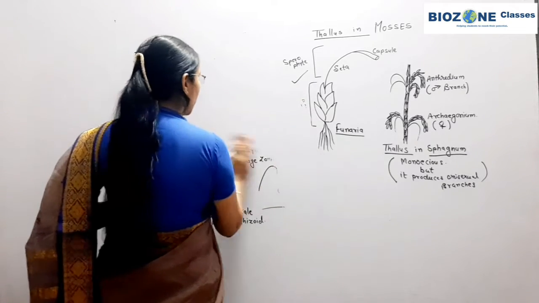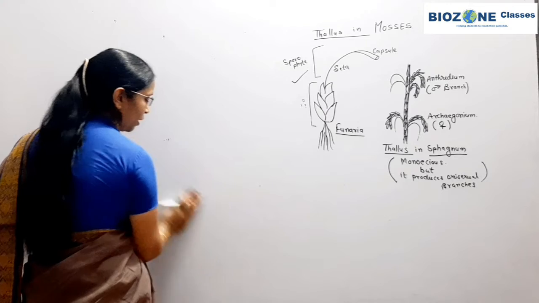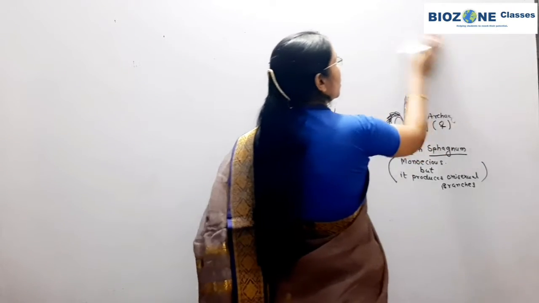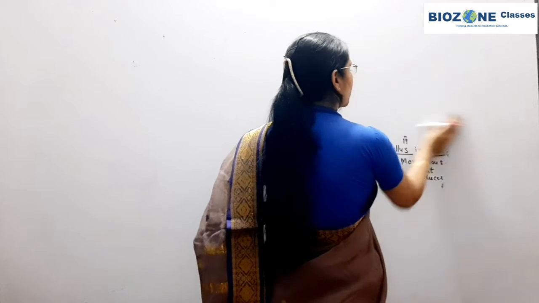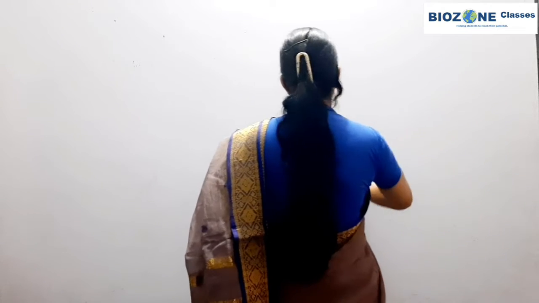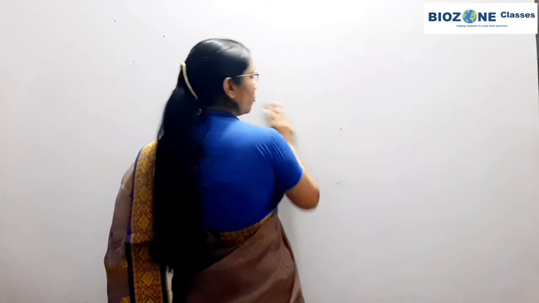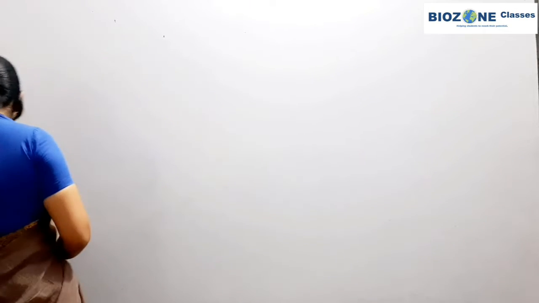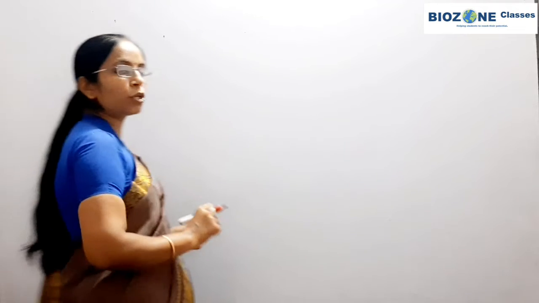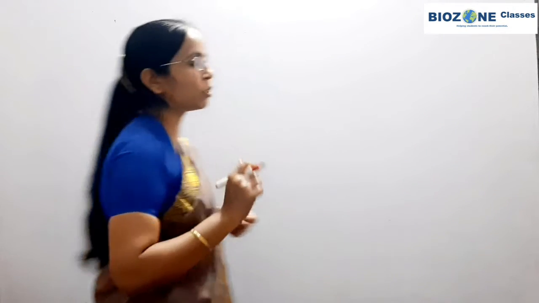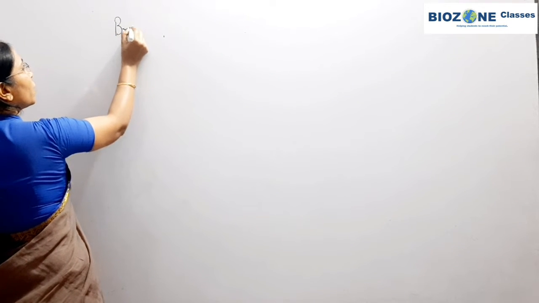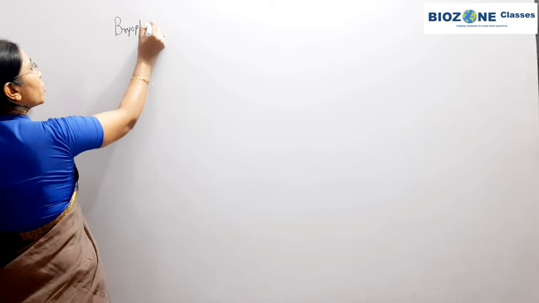Now we come towards the reproduction in Bryophyta. Mainly in plants, asexual reproduction is replaced by vegetative reproduction. So from Bryophyta onward, whenever we study reproduction, only two types से आप study करेंगे, vegetative reproduction as well as sexual reproduction.